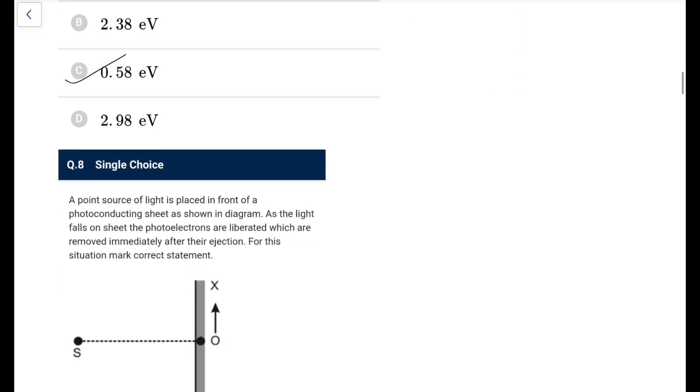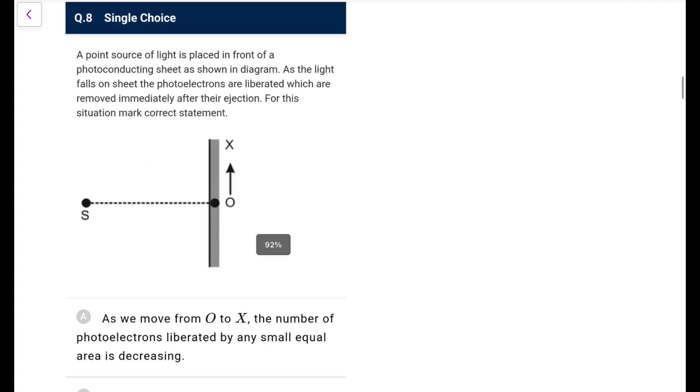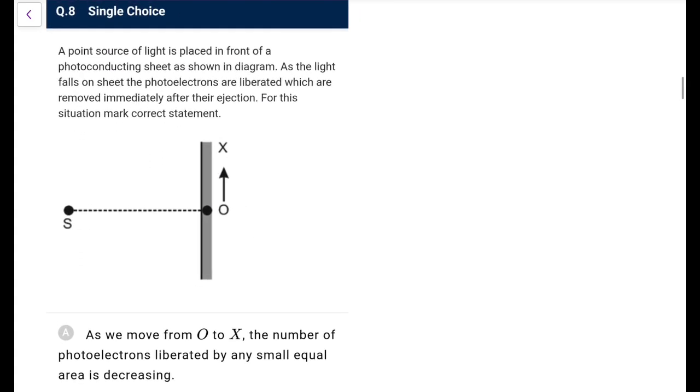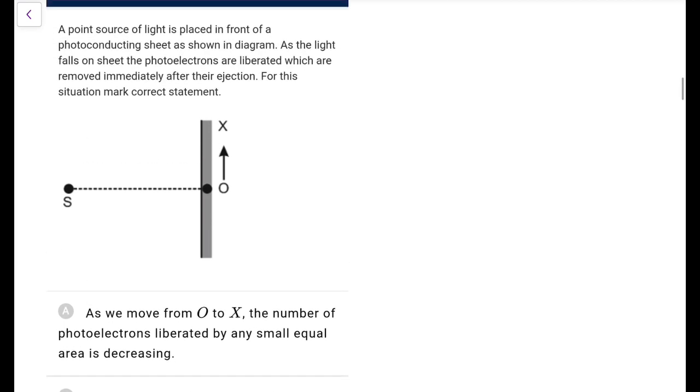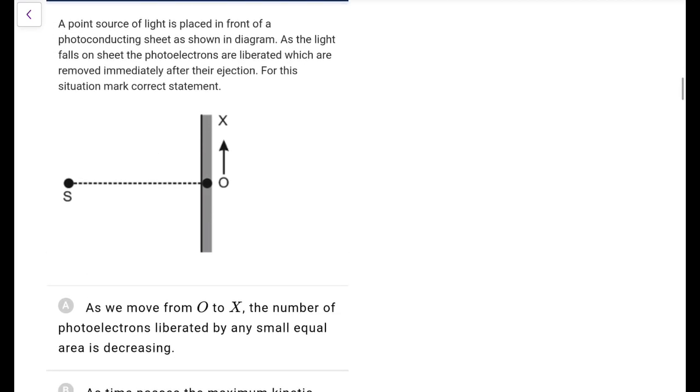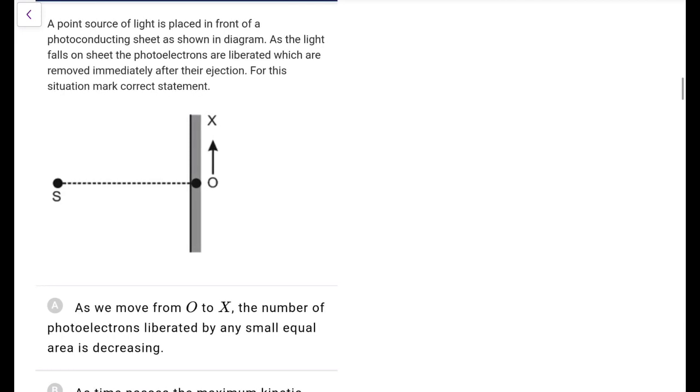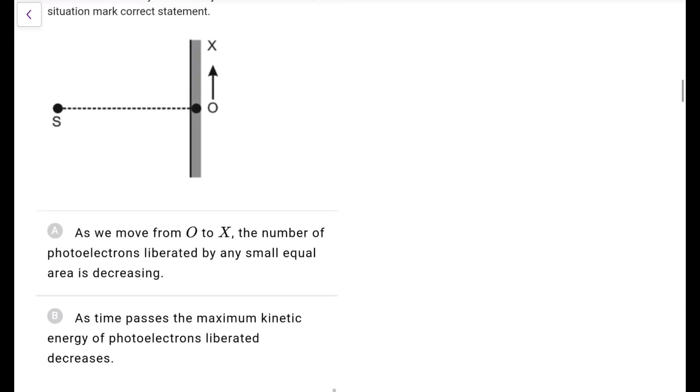Next one. Point source of light is placed in front of a photoconducting sheet. Sorry, not a conducting sheet. As shown in the diagram, as the light falls on a sheet, the photoelectrons are liberated, which are removed immediately after their ejection. For this situation, mark correct statement. As we move from O to X, the number of photoelectrons liberated by any small area is decreasing. As time passes, Kmax of photoelectrons liberated decreases. What is in front? Light falls and liberated. So as time passes, the Kmax of photoelectron liberated decreases.